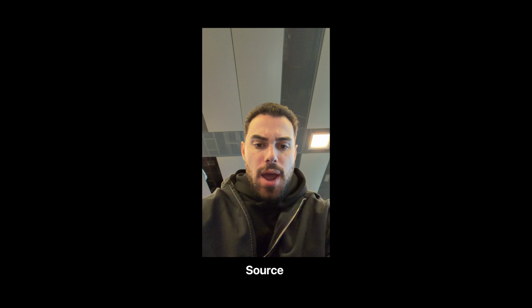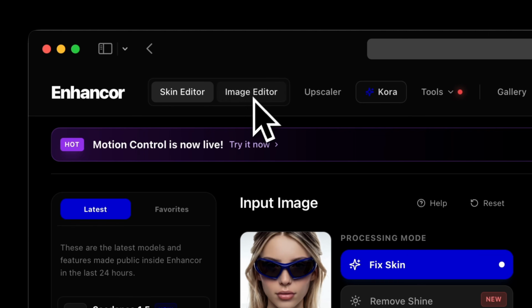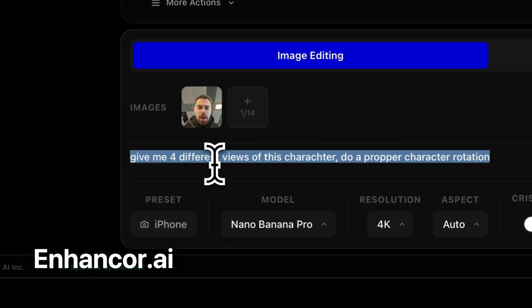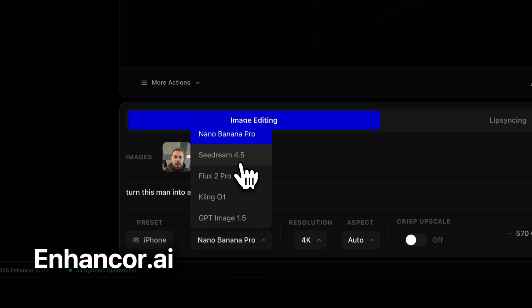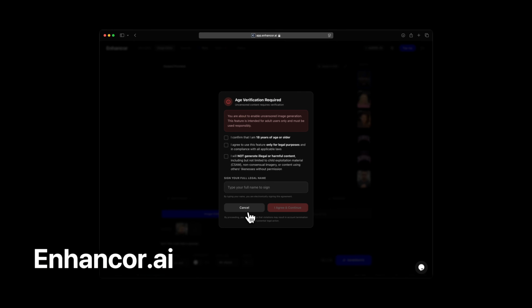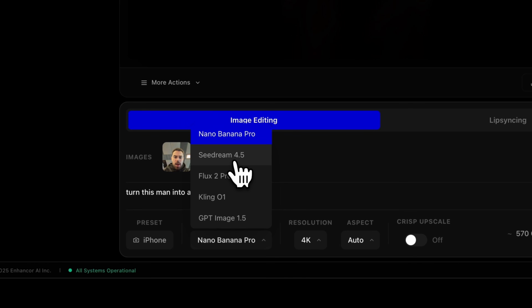This is my selfie. I was at an airport and I was testing Seedance 1.5, and I'll bring this image into image editing inside Enhancer and select the editing model here. You can use Nano Banana Pro or Seedream 4.5 uncensored. They both work very well. Seedream 4.5 actually is cheaper and uncensored, so you can have more control over your generation, but I'm going to use Nano Banana for this use case.